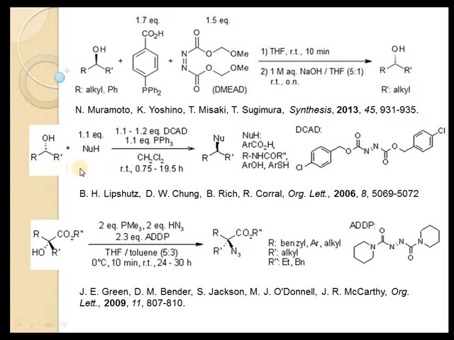Let's see the second example. In this case, here is the nucleophile and it shows that after Mitsunobu reaction the stereochemistry at this chiral center is inverted. In the last example there is given azide formation with inversion of stereochemistry.